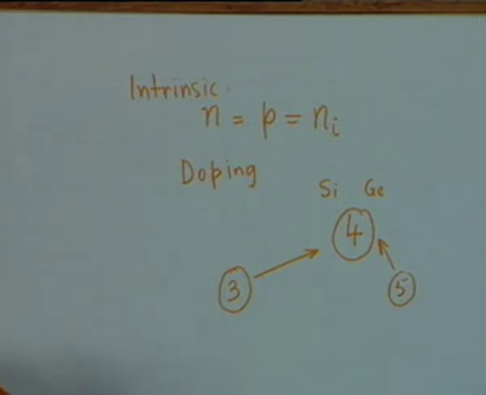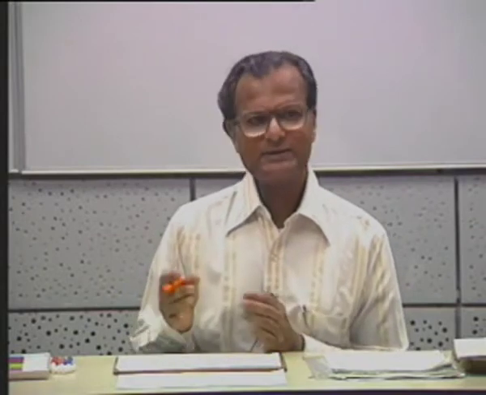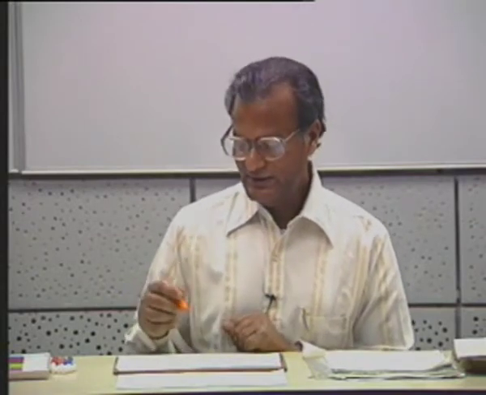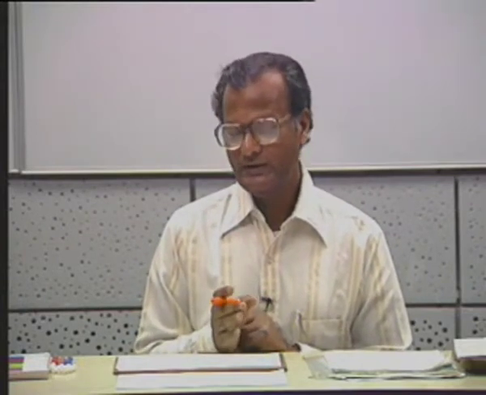Any other? Antimony, yes. Any of the adjacent elements.